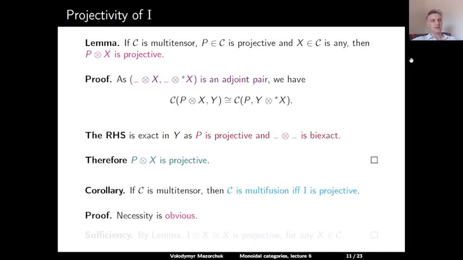If something is semi-simple, then any object is projective. Sufficiency assumes that I is a projective object. Then, by this lemma, I tensored with any other object is a projective object, which means that any object is projective, and so the category is semi-simple.